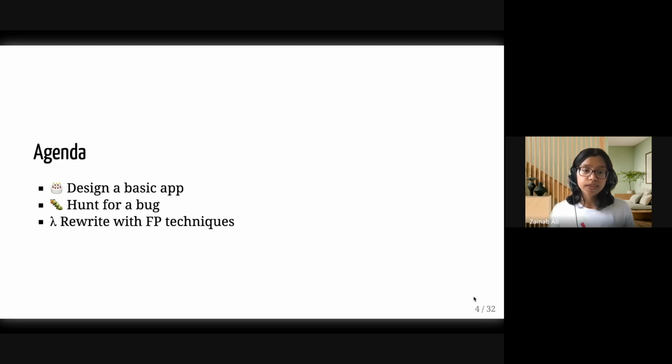Now, as I said, that's rather abstract, but don't worry. What we are going to do is go through things quite slowly, and we're going to go through things in concretes. What we're going to do is start by taking a look at a nice concrete problem and design a very basic app. It's going to be a birthday app. There will be some bugs in this. So what we're going to do is go and hunt for those bugs. And when we find them, we'll rewrite our application and use some functional programming techniques.